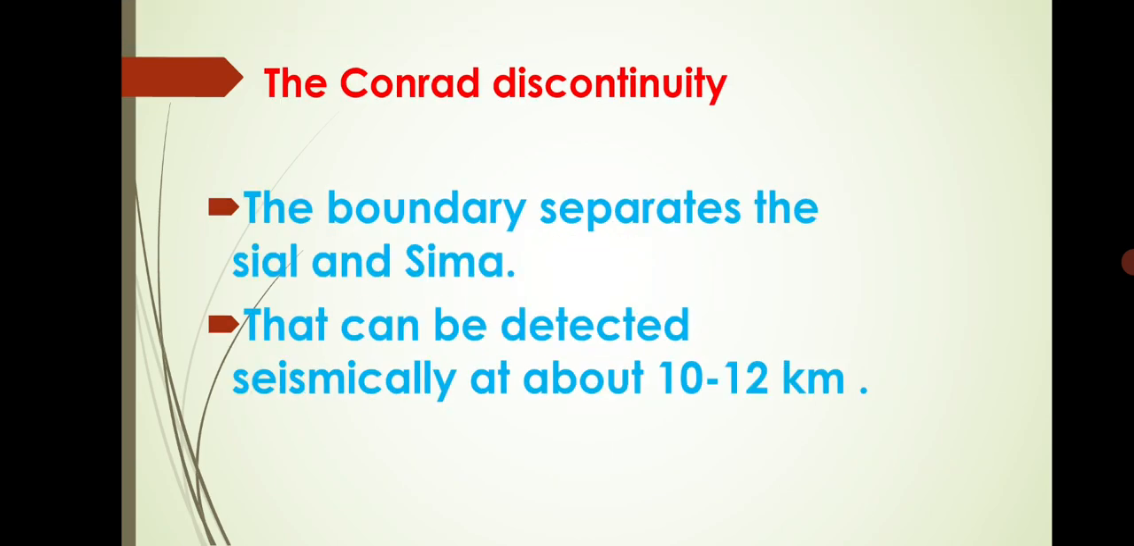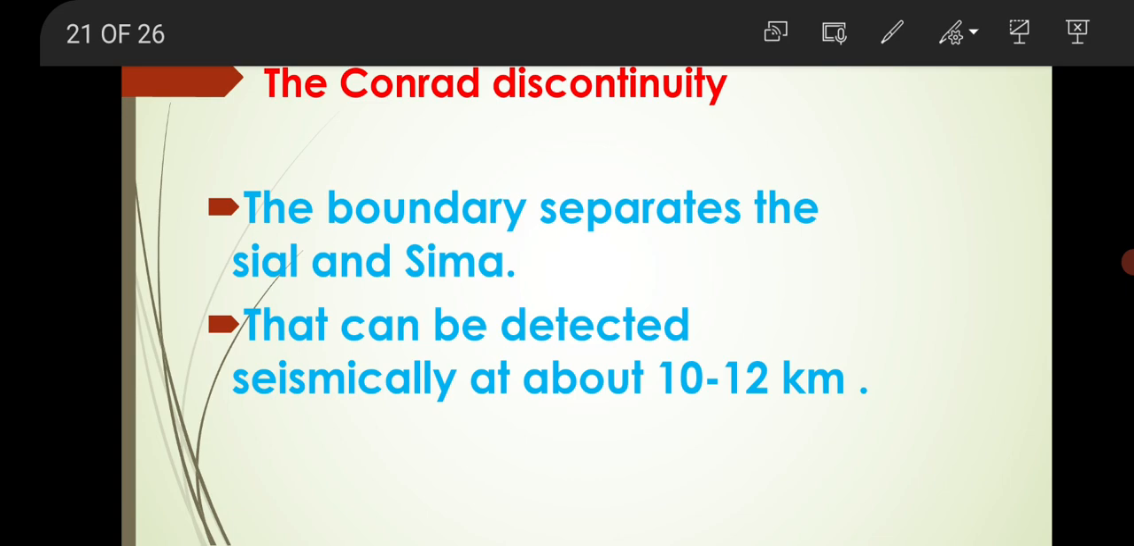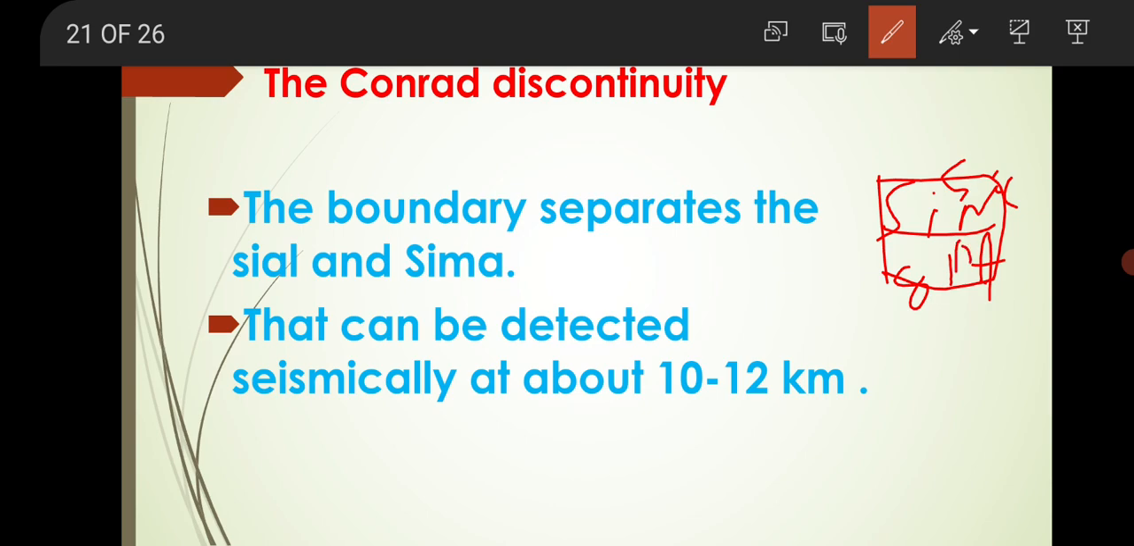Okay, next, the Conrad discontinuity. This is the Conrad discontinuity. The boundary separating the SIAL and SIMA is called the Conrad discontinuity, at about 11 kilometers. It can be detected seismically at about 10 to 12 kilometers.